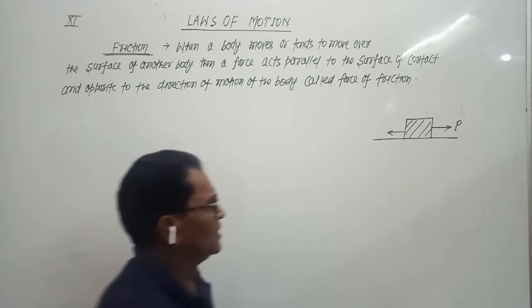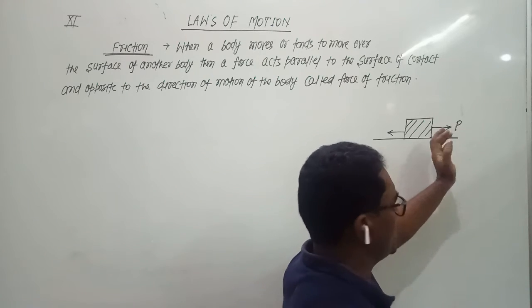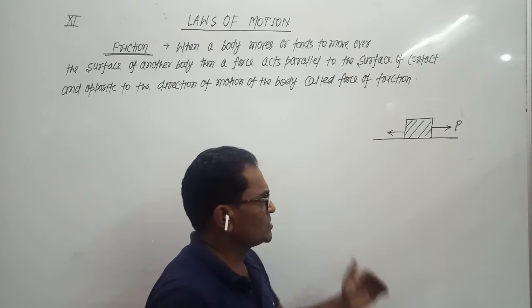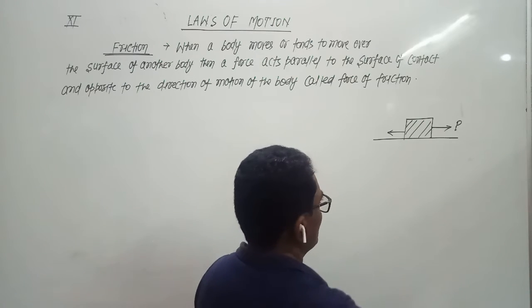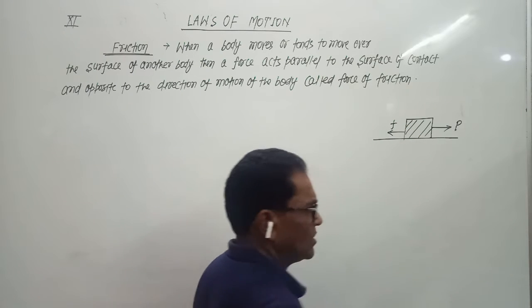Suppose the body is in motion in the forward direction, so in the backward direction a force acts on the body, and that force is called force of friction.